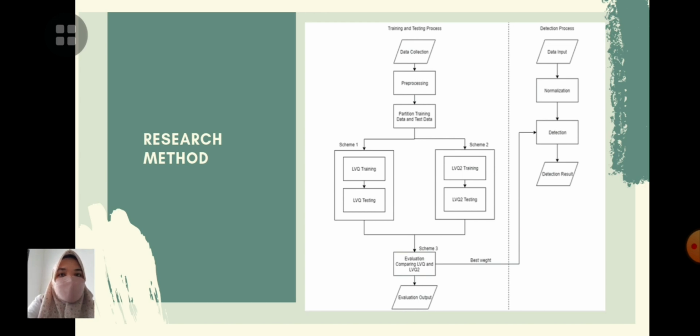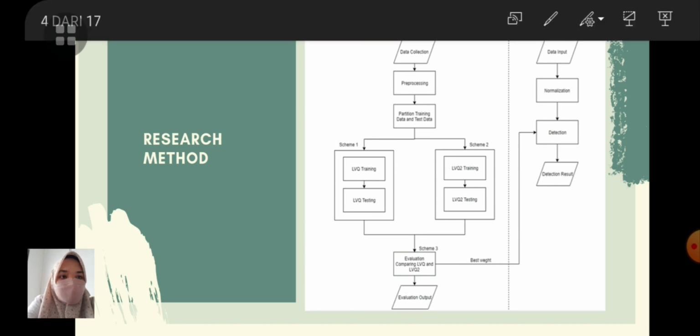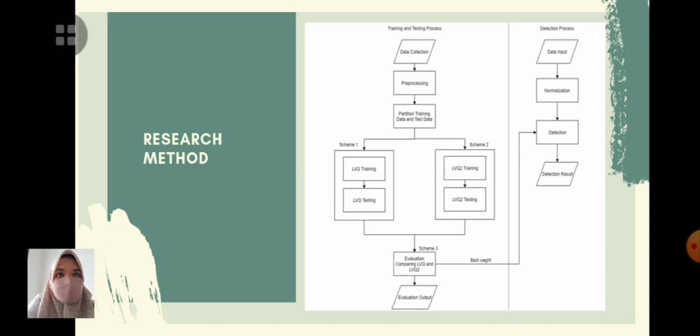And then we look at the research method. This study has several stages of process such as data collection, preprocessing, data partitioning, training, testing, and evaluation. The flow of each process is displayed in the form of a problem-solving process in this figure.